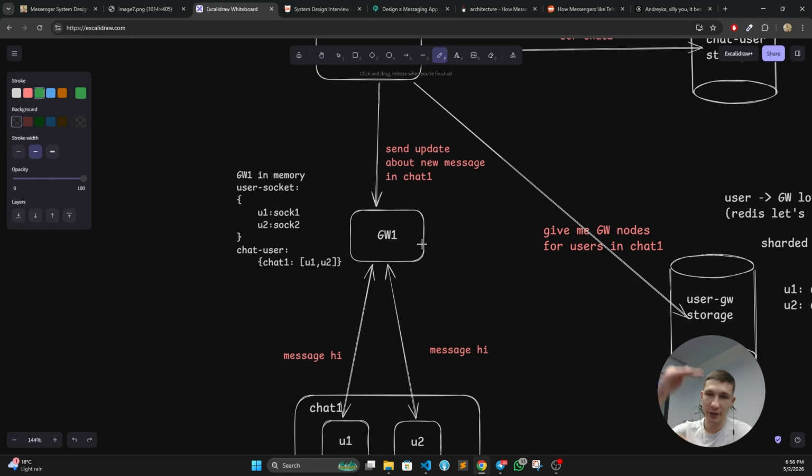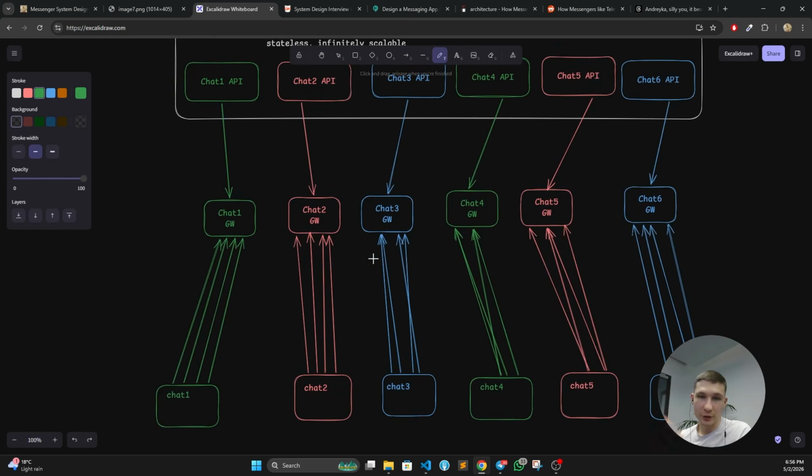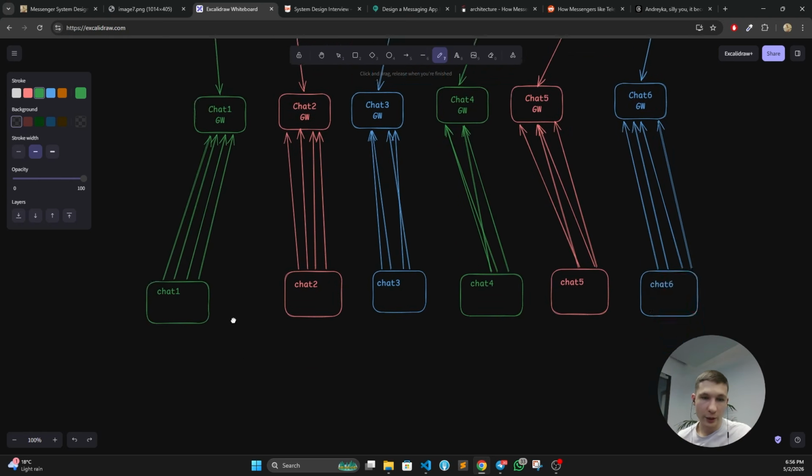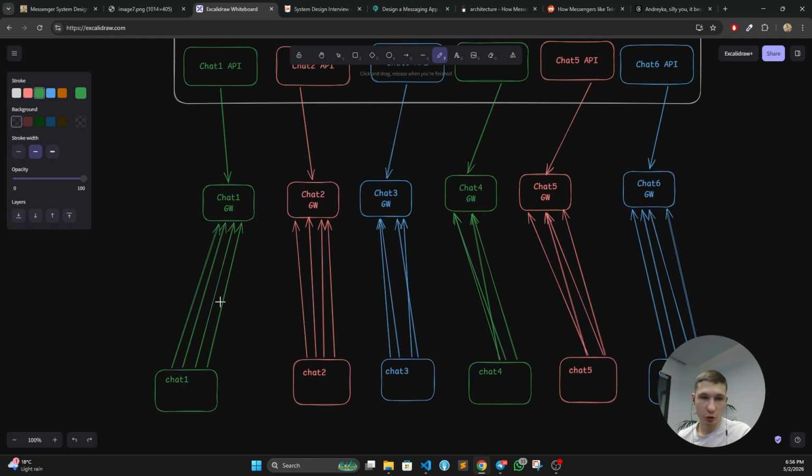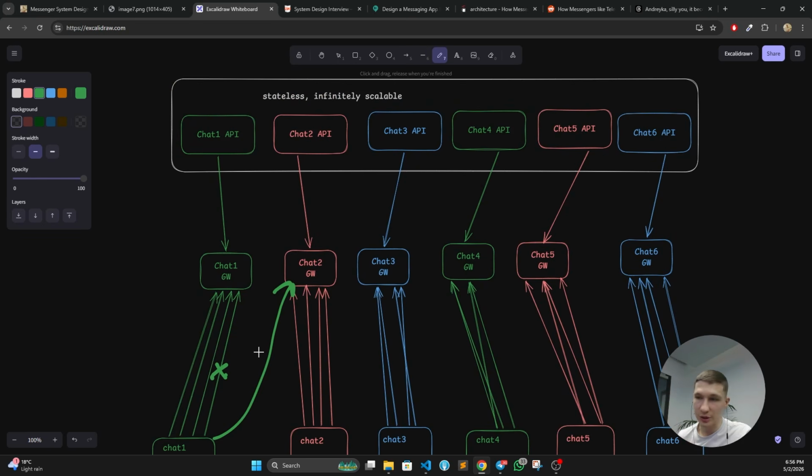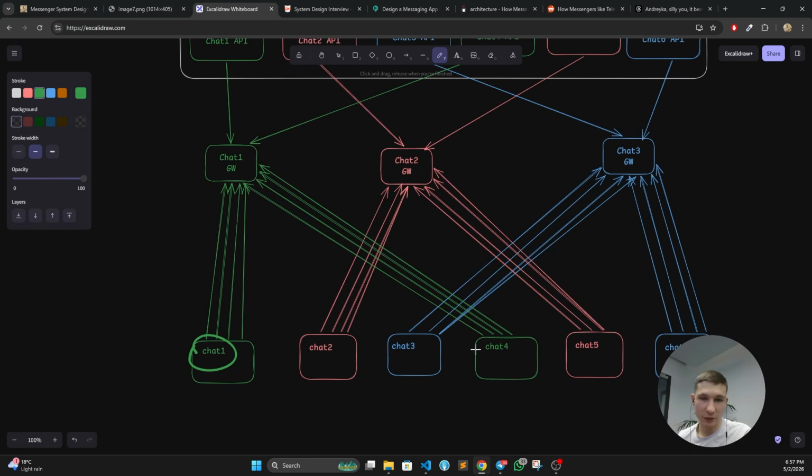So I was actually changing the chats in the application and observing whether I get a new connection or not. Because definitely in this solution, if a user from chat 1 switches the chat to chat 2, the user should remove the connection from here and actually connect to this chat. So I need to see the reconnection of the WebSocket, unless I'm switching from chat 1 to chat 4. In this case, reconnection is not needed.